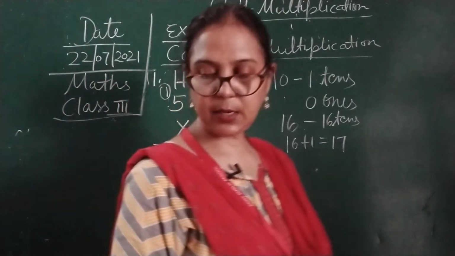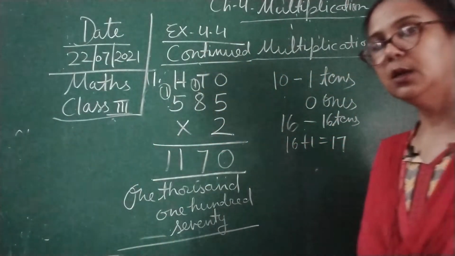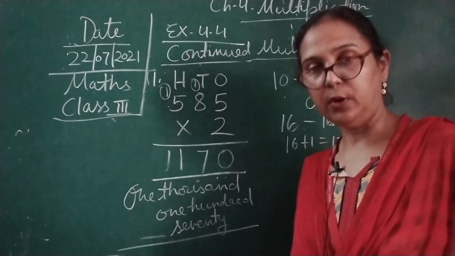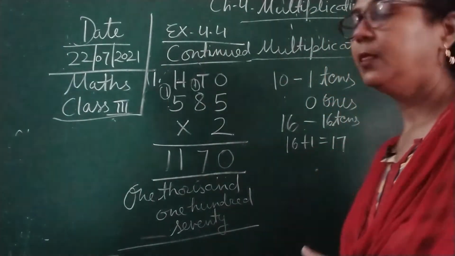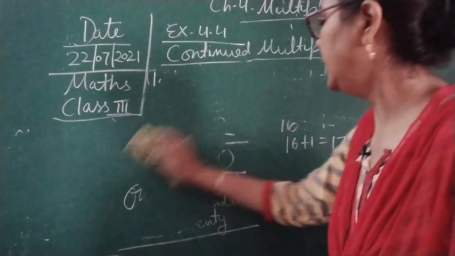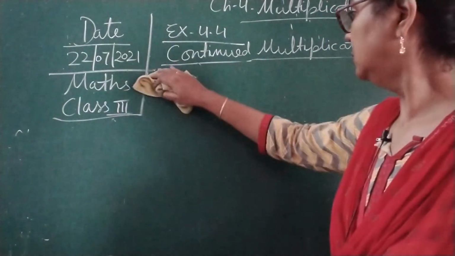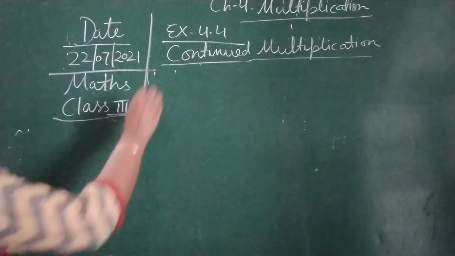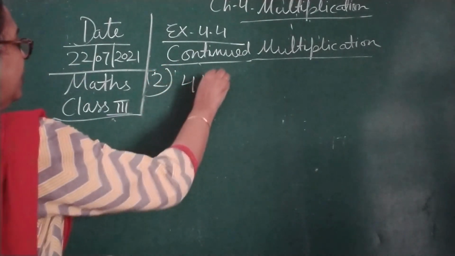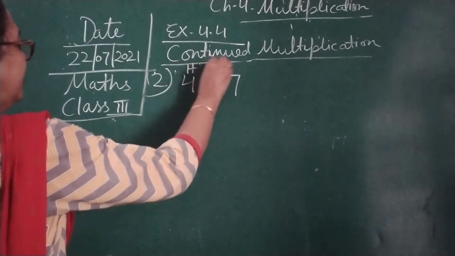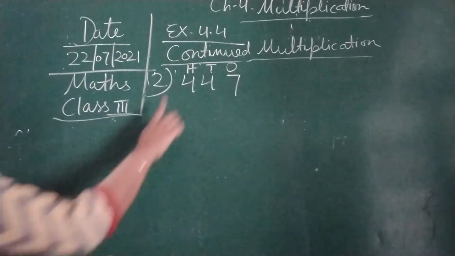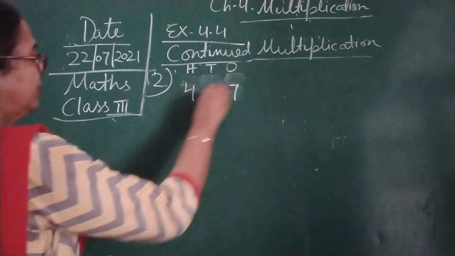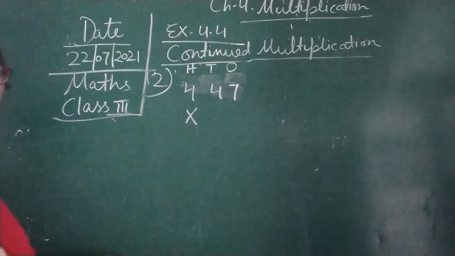First number we have completed. Now we are moving to do the second number of exercise 4.4. Okay children, so here we are going to do the second number. The second number is 447. Again, hundreds, tens and ones. 447 multiplied by 3 children.